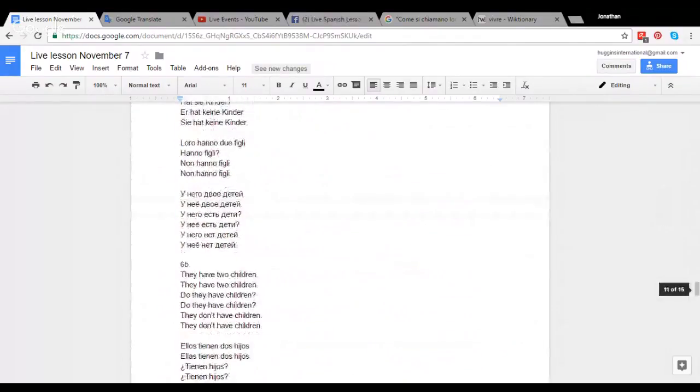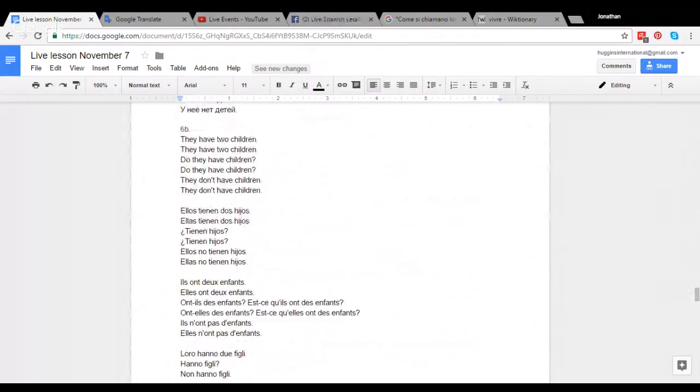Then if people have children, we have tiene in the singular, and in the plural we add the letter n, tienen. So ellos tienen dos hijos, ellas tienen dos hijos. Tienen hijos. So this doesn't change unless I'm using ellos, ellas, but most of the time Spanish is a pro-drop language, meaning that they drop the subject pronoun because the verb itself makes it understood that you're talking about the plural. So ellos no tienen hijos or ellas no tienen hijos.